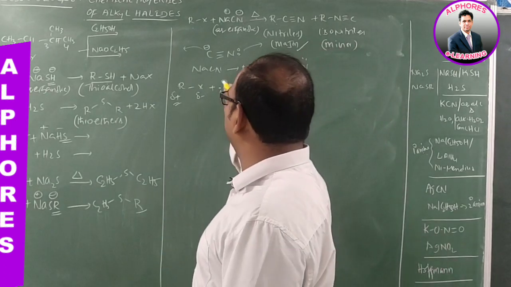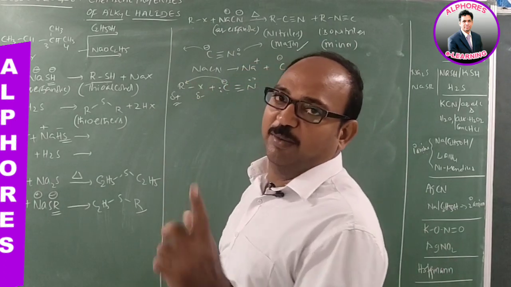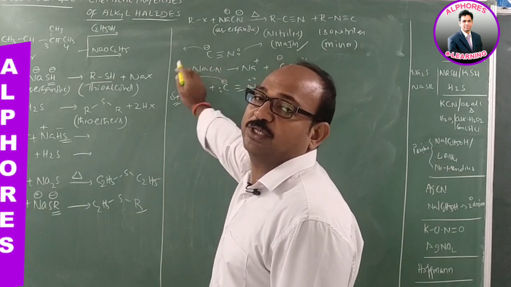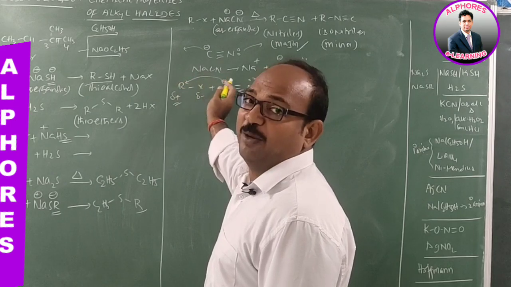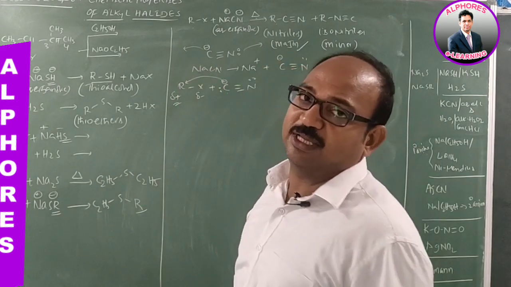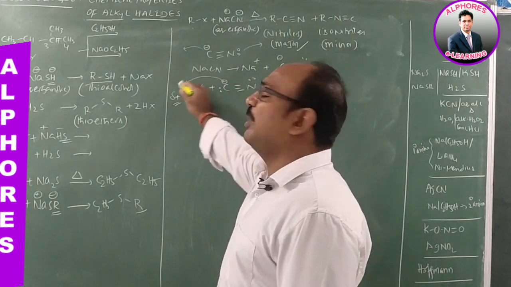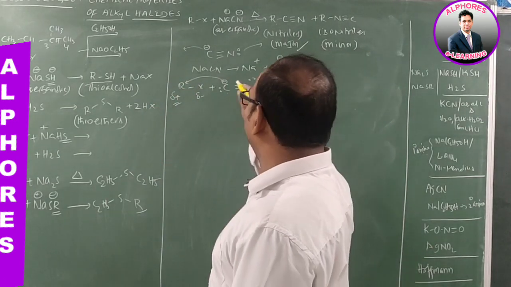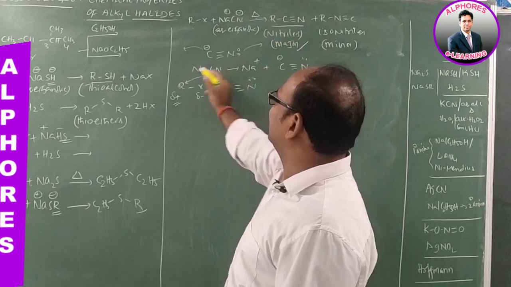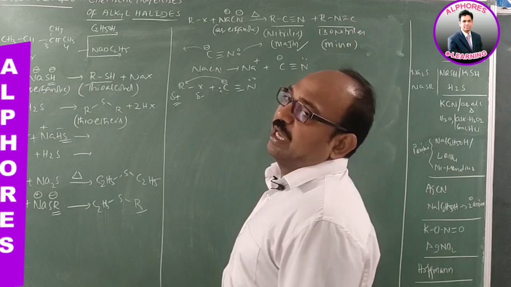If this carbon takes part in the substitution, then a new bond is formed between two carbon atoms. And if nitrogen takes part in the substitution, then a nitrogen-carbon bond formation takes place. So if carbon participates, you are getting RCN. If nitrogen participates, then you are getting RNC.